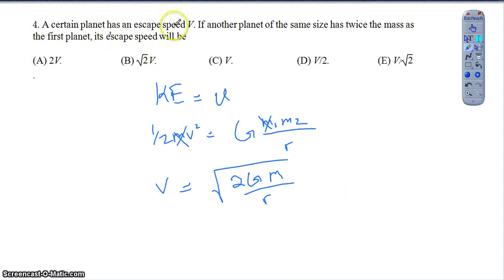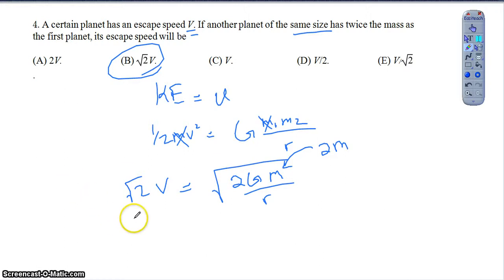They tell us a certain planet has an escape speed of v. If another planet has the same size, so the radius didn't change, but twice the mass, how does the escape speed compare? Right. So again, the only measurement I changed here was that I doubled the mass, but because I'm doubling that mass underneath the square root, I'm really only increasing this velocity by a factor of the square root of 2 and not by a full 2. So option B is the correct option there.